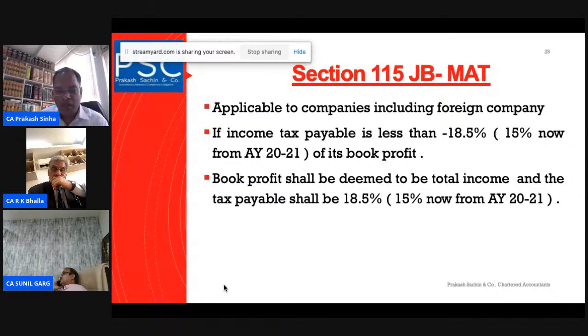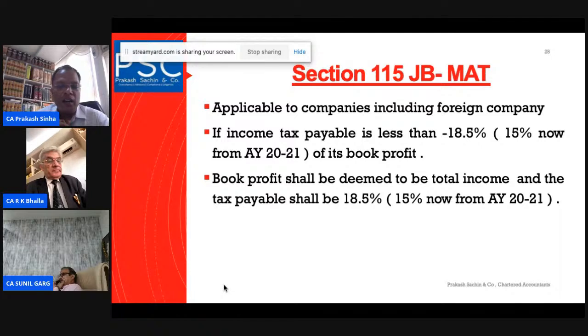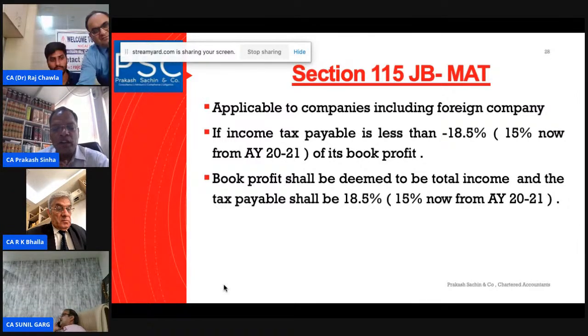115JB: a company is supposed to pay tax on its income. If you go to section 4, which is the charging provision, it says that tax has to be paid on the total income. The term total income has been defined under section 2(45A). Total income means the total income as defined in section 5, computed as per the provisions of this Act.